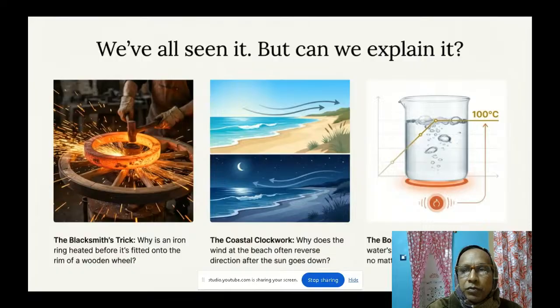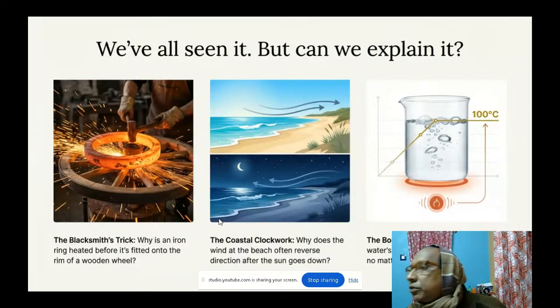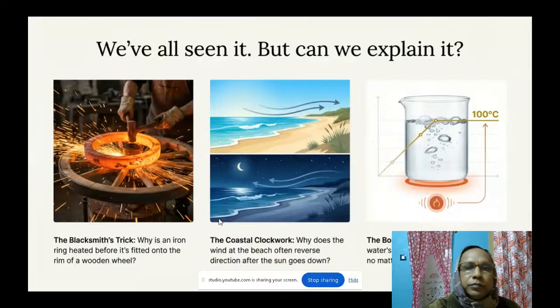The boiling point plateau: why does water's temperature stop rising at 100 degrees centigrade no matter how much more you heat it? These are some of the questions we are going to deal with. Besides that, there are various other things we have to do and questions we will learn to solve.